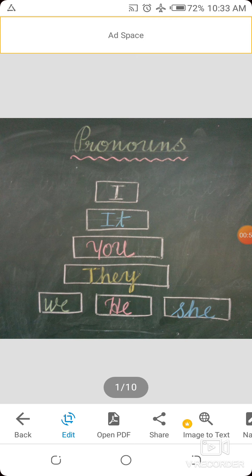Then they. Then we, he and she. That's 7 words. These words are called pronouns. Pronouns take the place of a noun.